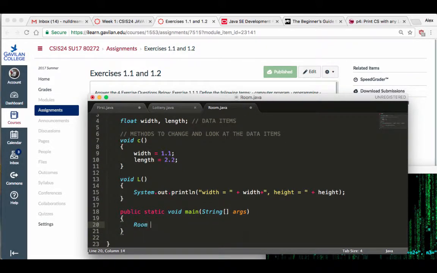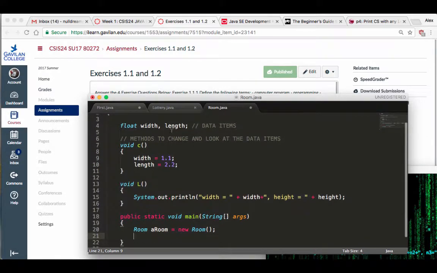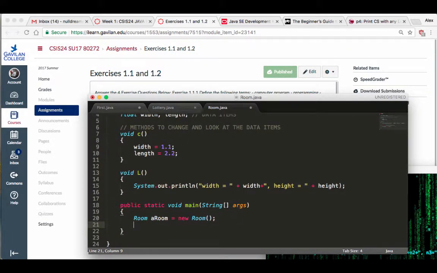Then I'm going to create an object of the room type. So I'm going to say room is equal to new room. That's making an object. And then the first thing I'm going to do is look at the initial values of the width and length that I have. So I'm going to say room.look, or it was called L, just like this. I'm going to save this.